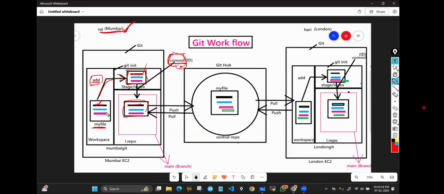So after finishing his work, he's going to run the add command, and he's going to run the commit command. The add command will send one copy to the staging area. The commit command will send the copy of the file along with the data to the local repository. Where inside the repository? Inside the branch.